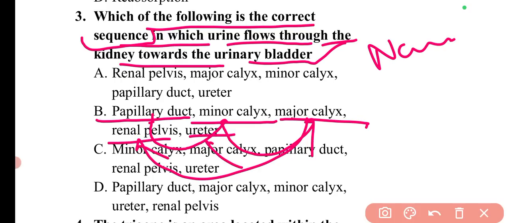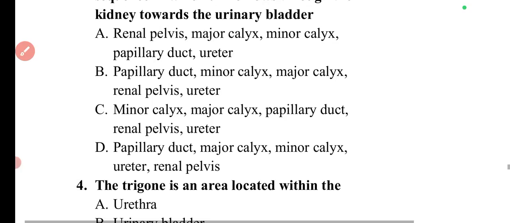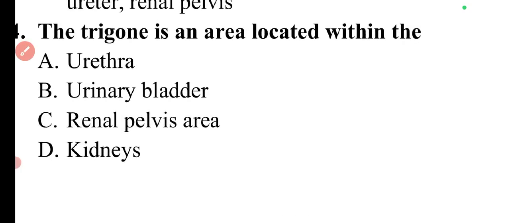Basically these different steps are performed in the kidney only. And after the ureter, it will go to the urinary bladder. So here option B will be the correct answer, and now we can move to the next question.